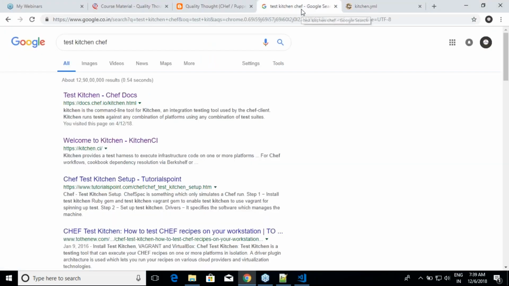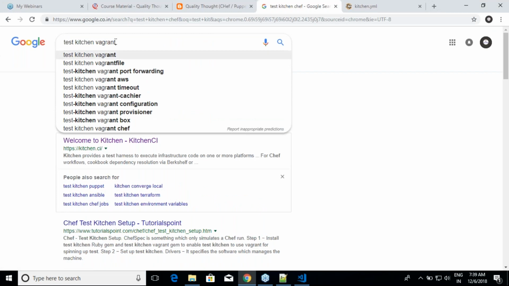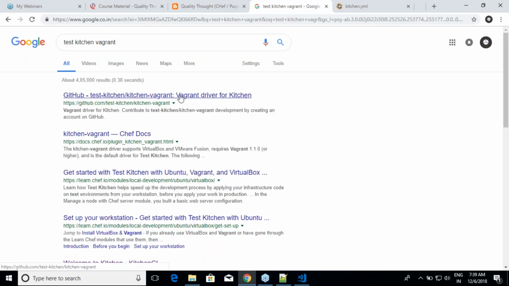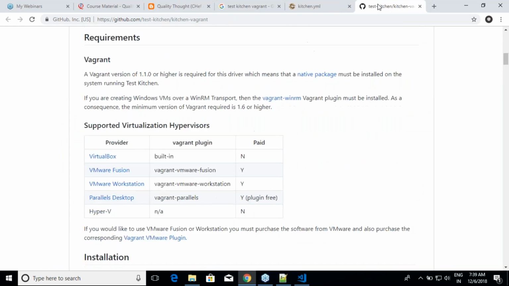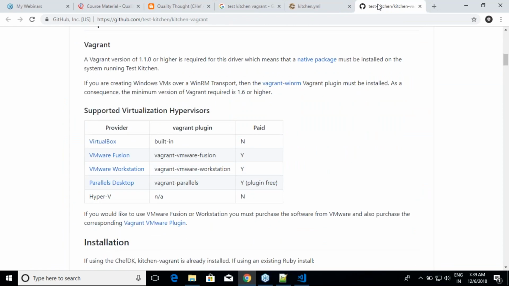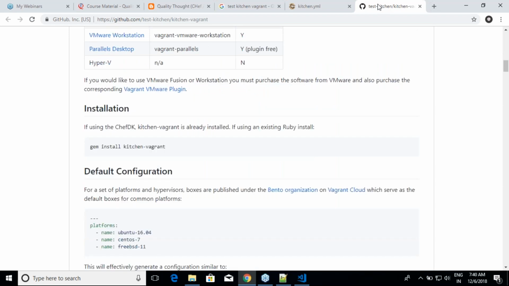So Test Kitchen, Vagrant, and get into this driver, and you will have documentation around it. Come down, and it tells you that it supports the following hypervisors: VirtualBox, VMware, Parallels Desktop, and Hyper-V. Am I clear on this? Right. And installation, we don't need to install it because when you install ChefDK, this is already installed. If you have not installed ChefDK and you want to make this run, then you have to do that stuff. For us, that is not required.